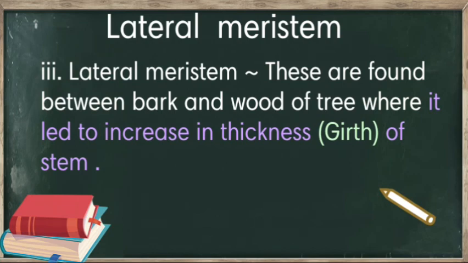Lateral meristems are found in between the bark and the wood of the tree, which helps to increase thickness or girth of the stem. Means how thick the trunk of a tree would be depends upon the lateral meristem.